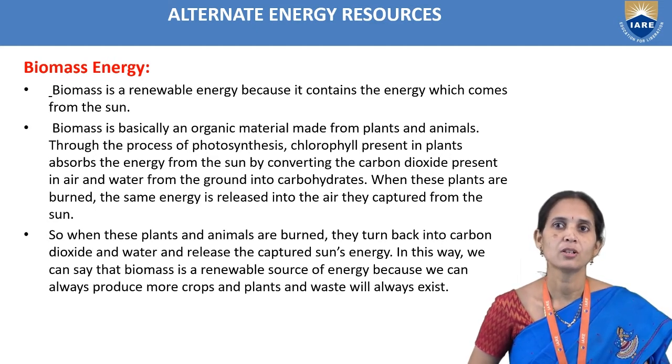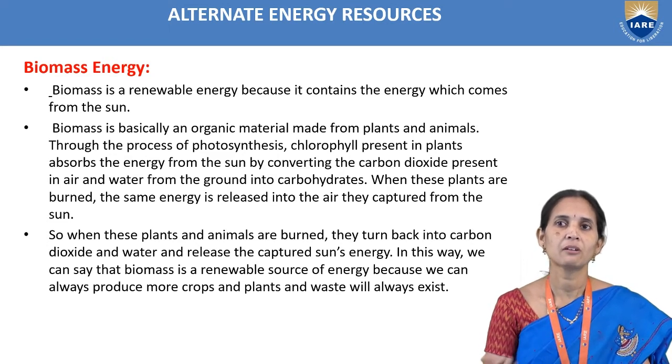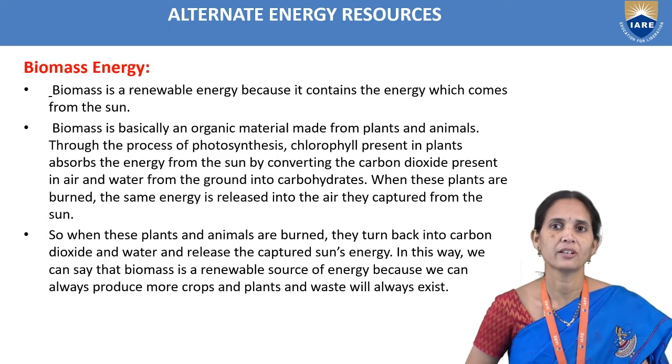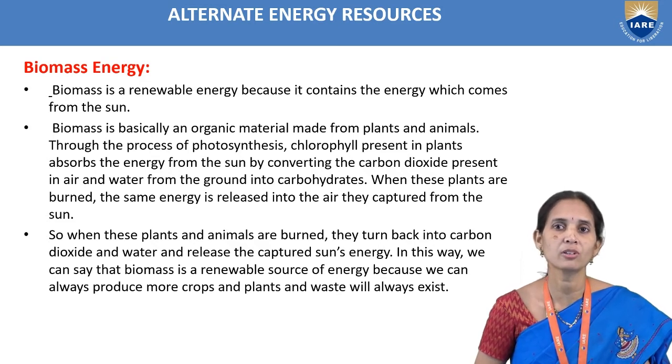Through the process of photosynthesis, chlorophyll present in the plants absorbs the energy from the sun, converting the carbon dioxide present in the air and the water from the ground into carbohydrates. So the plants containing chlorophyll absorb the energy from the sun and convert carbon dioxide and water into carbohydrates. This process is called photosynthesis.